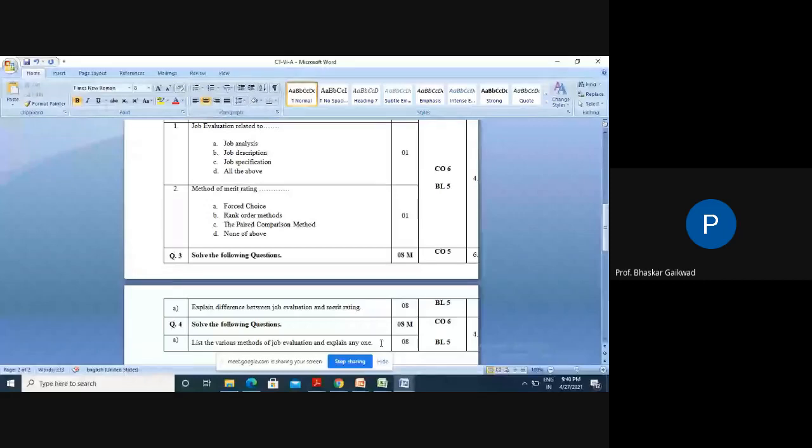First difference: job evaluation determines the relative worth of jobs, meaning we have to determine the value of jobs in any organization or industry. It is a critical study of the various jobs in order to assess their relative importance. We use job evaluation for assessment purposes, to decide the worth of jobs. In a simple way, job evaluation decides the worth or value of jobs, because it is required to decide the payment system.